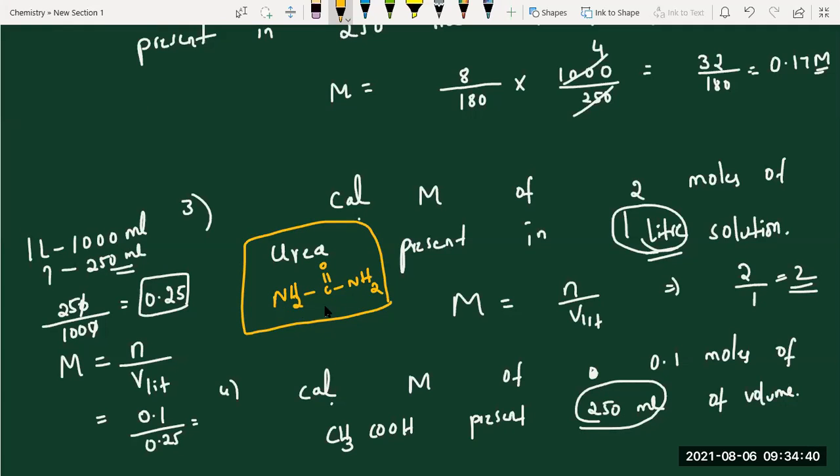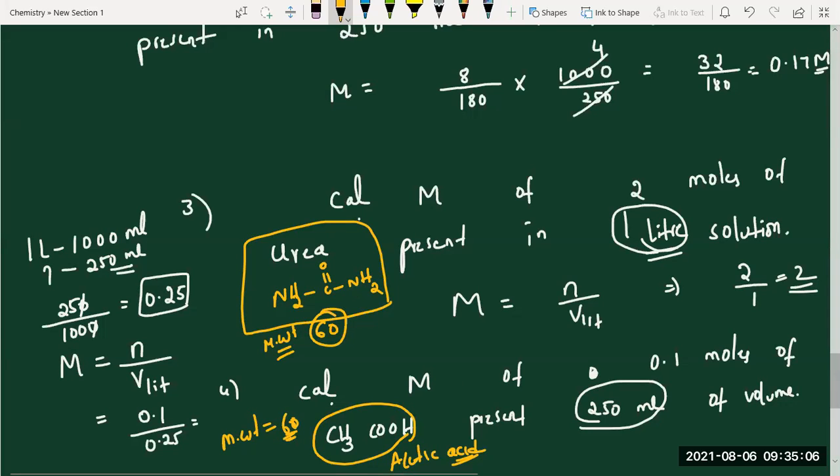Its name is urea. Molecular weight is 60. And this is acetic acid. Here also, what is the molecular weight? 60 only. Check it, is it 60 or not? Both the cases.